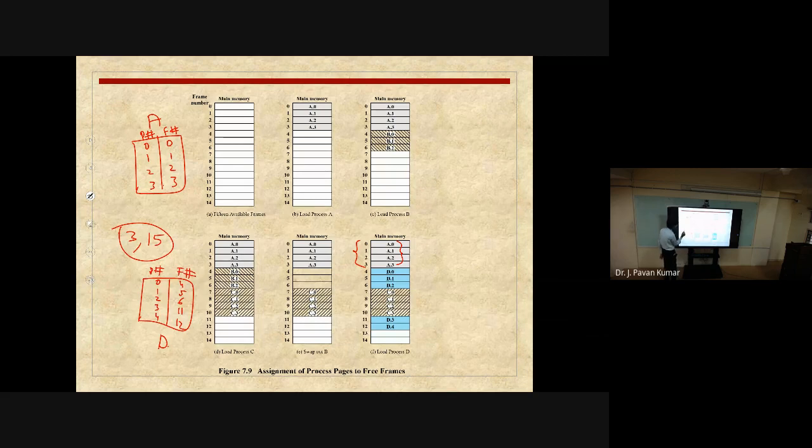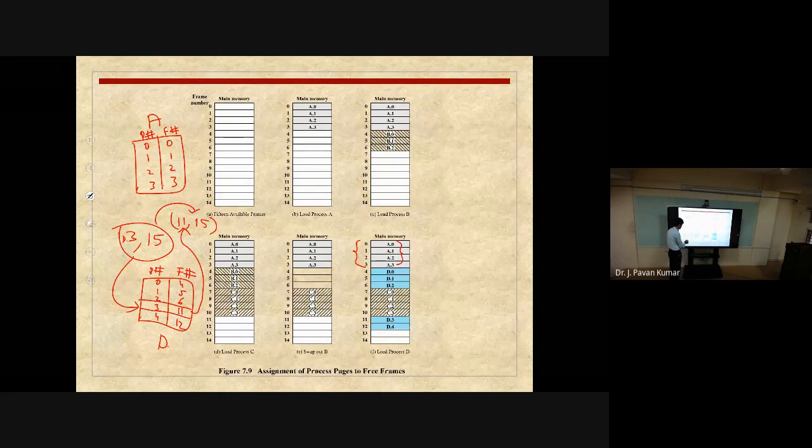Now whenever it wants to access process D, third page, 15th line, it will refer to the corresponding page table for this entry and it will retrieve the frame number. So from here, the frame number we are getting is 11. Then the line number is 15. So 11th frame, 15th line is what it has to access. That is how the translation will happen. Now let us see this.